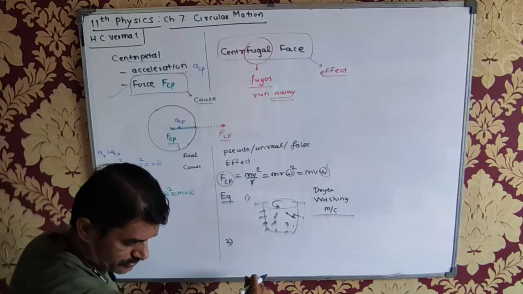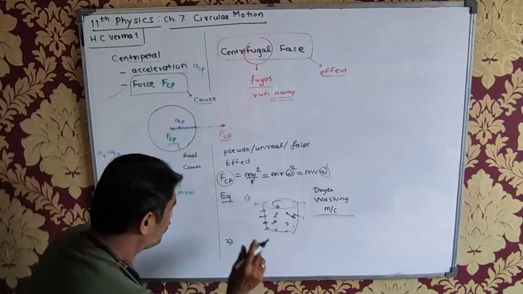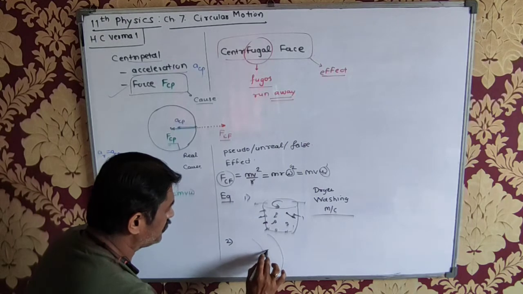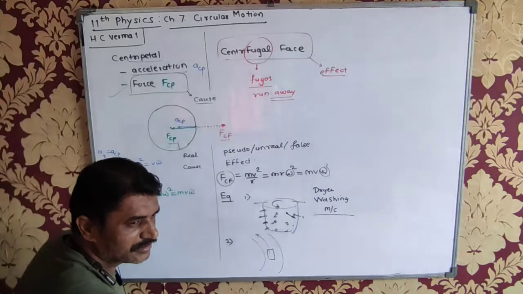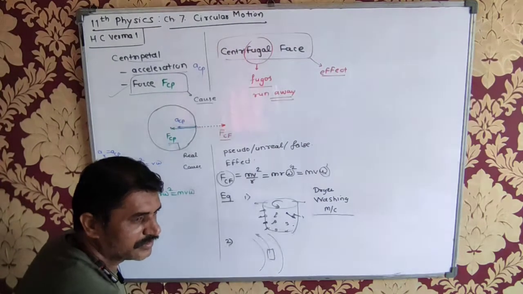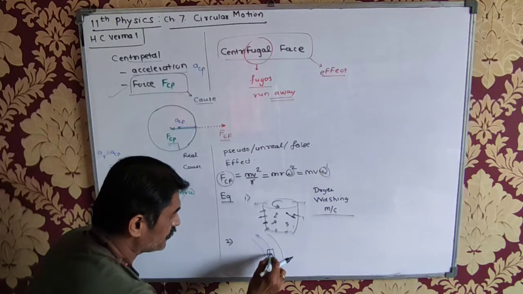Second example: when you are sitting in a car, suppose the car is taking a turn, the car is moving along a curved path, then all the occupants of the car experience an outward push.